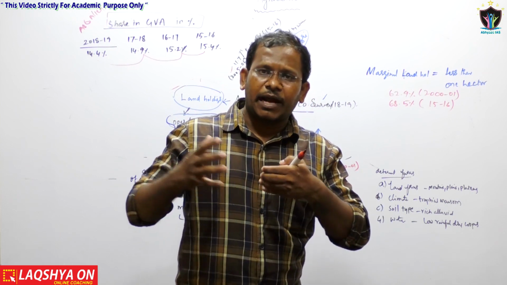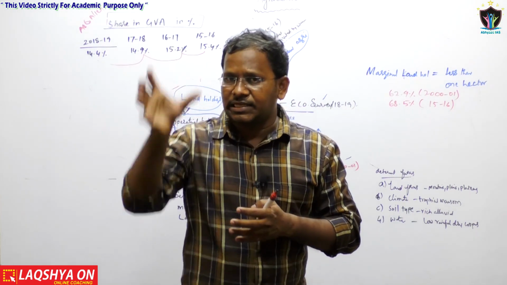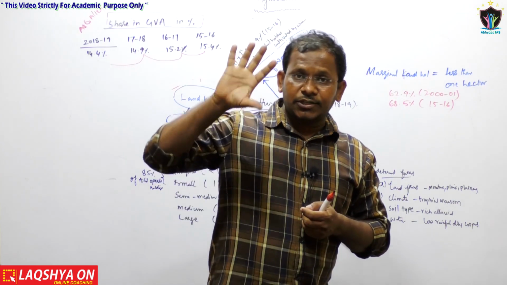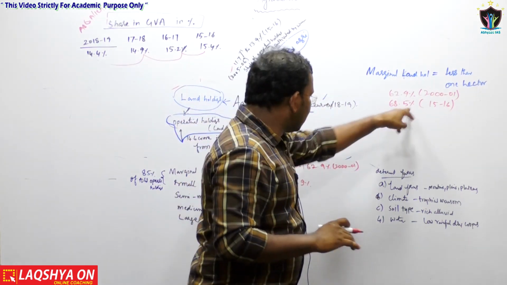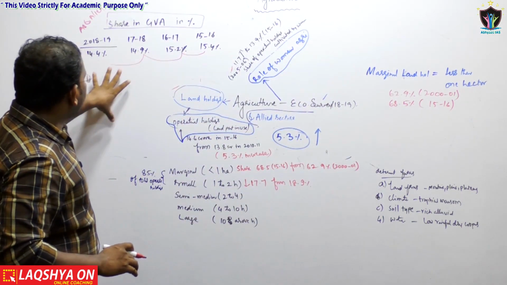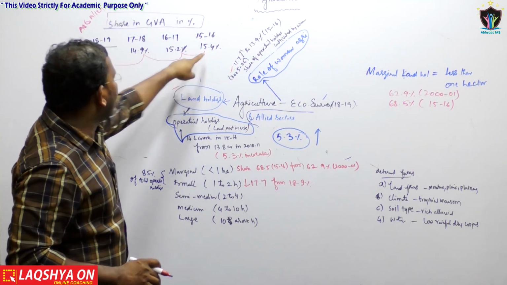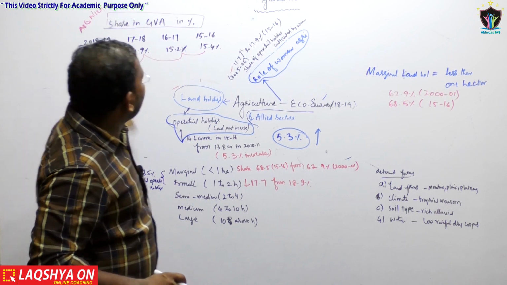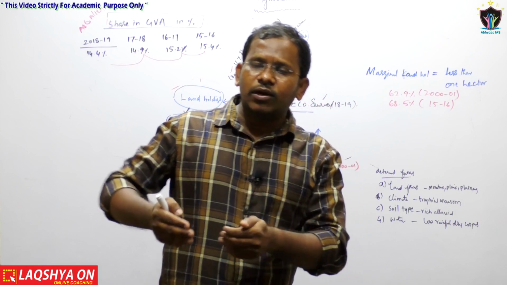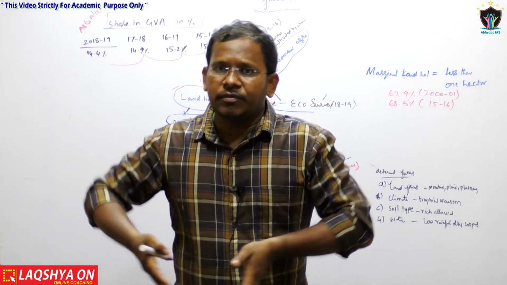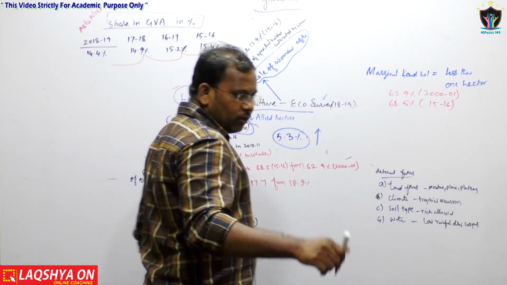When land is fragmented even more, and marginal land holdings increase, we can assume that the productivity of Indian agriculture would decrease. This is why the contribution of agriculture to GDP has decreased from 15.4% to 14.4%. This is one reason that when marginal land holdings increase, the productivity of the agriculture sector decreases. Now, let us take the small land holdings.